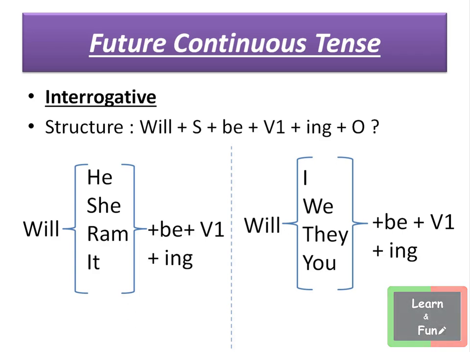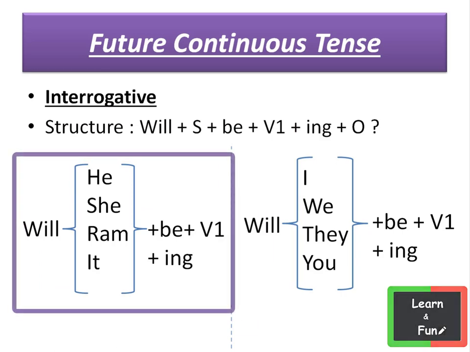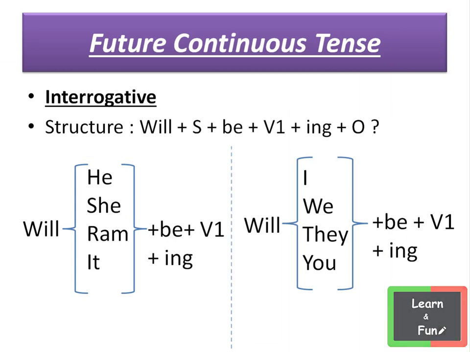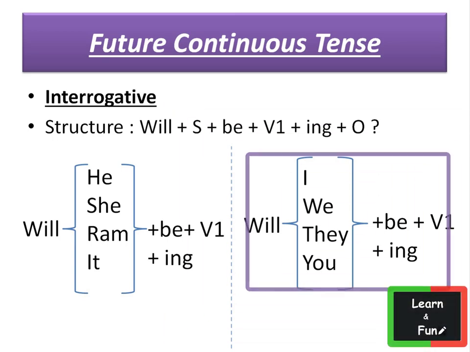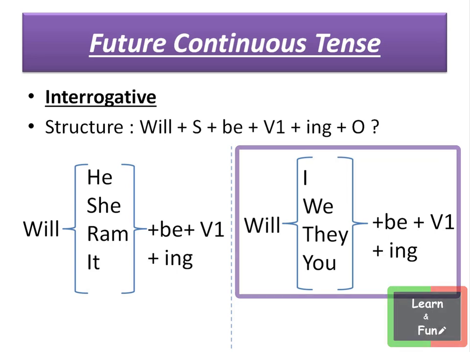With the subject he, she, name, it, we use will before the subject plus be plus verb first form plus ing. Same with the subject, will plus subject I, we, they, you plus be plus verb first form plus ing.